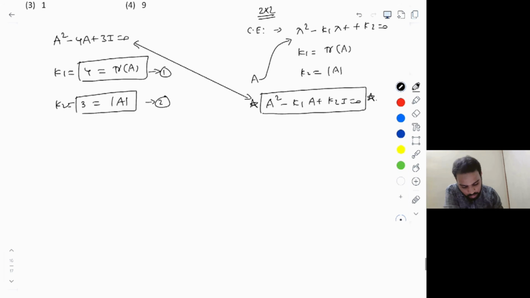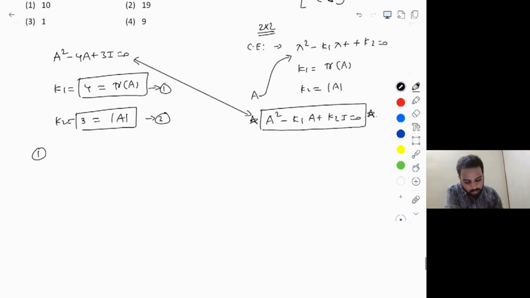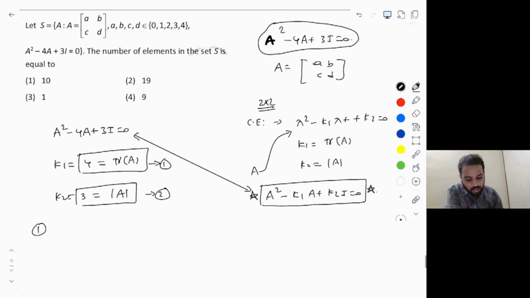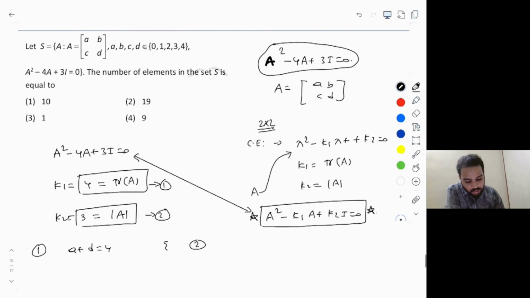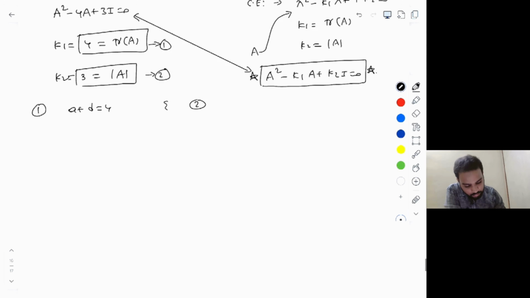Okay. Now let's use condition number 1 first of all. What is condition number 1? The trace must be equal to 4. For the given matrix, what is the trace? a plus d. So let's equate a plus d is equal to 4. And also, what is our condition number 2? Det of A is equal to 3, but what is det A here? ad minus bc, which gives us ad minus bc is equal to 3.